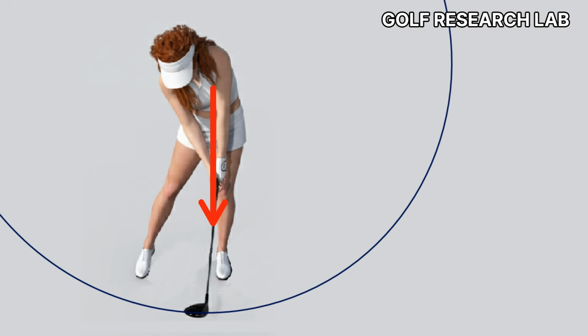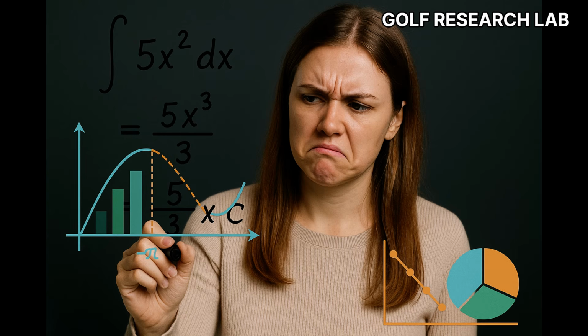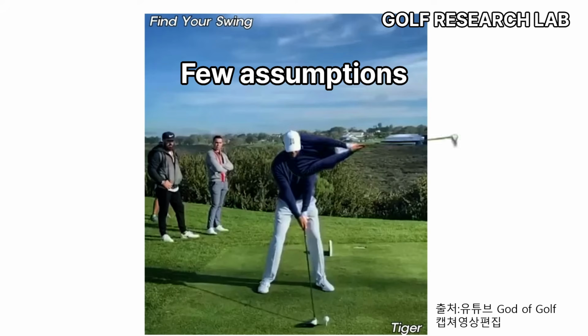The same principle applies in the golf swing. Energy flows from the body to the arms, and finally into the club. So when the sequence is efficient, the club head accelerates like the tip of a whip. So instead of discussing abstract principles, we will compare the motion itself, which makes it much easier to understand. Ideally, swing analysis should be done using calculus to account for real acceleration. But the process is complex, so we will simplify the analysis with a few assumptions.